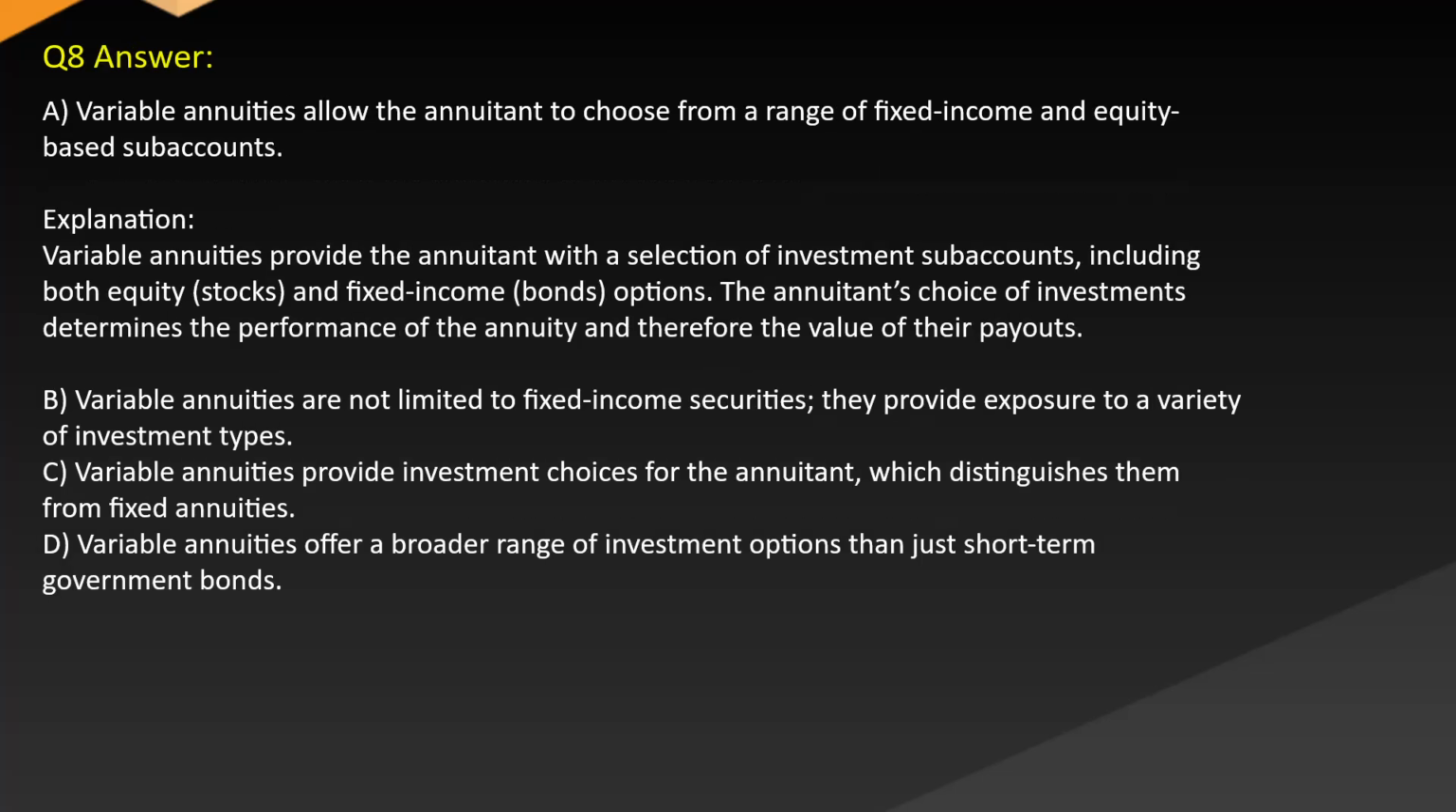Answer: C. Variable annuities allow the annuitant to choose from a range of fixed income and equity-based sub-accounts. Explanation: variable annuities provide the annuitant with a selection of investment sub-accounts, including both equity (stocks) and fixed income (bonds) options. The annuitant's choice of investments determines the performance of the annuity and therefore the value of their payouts.